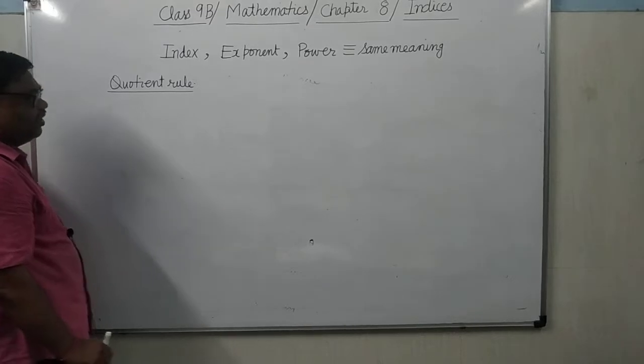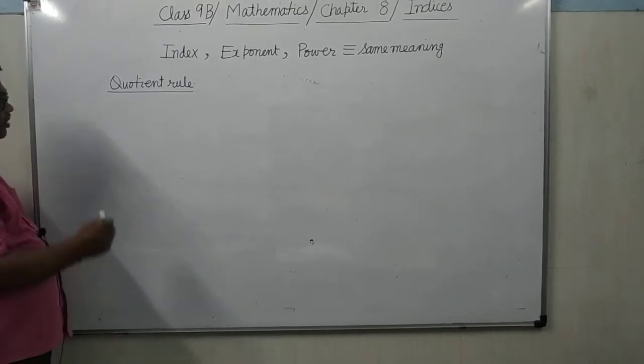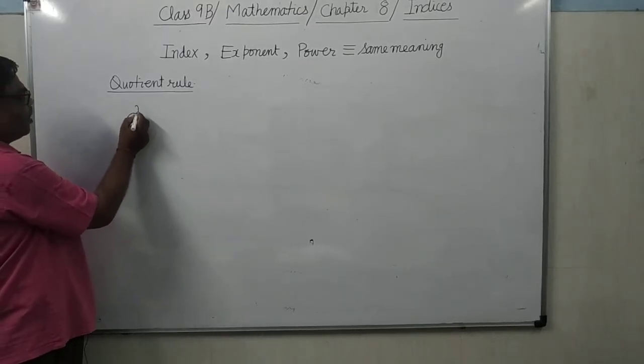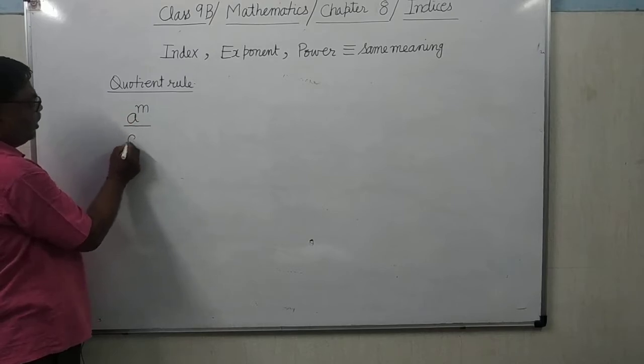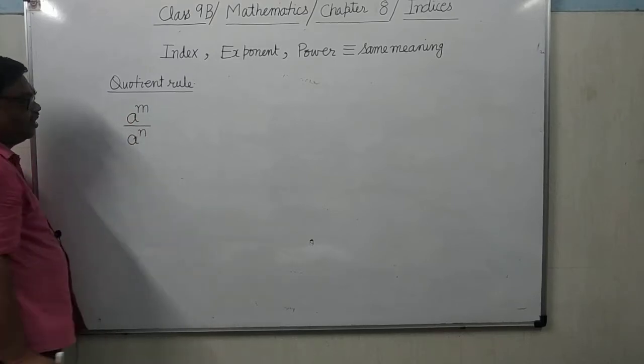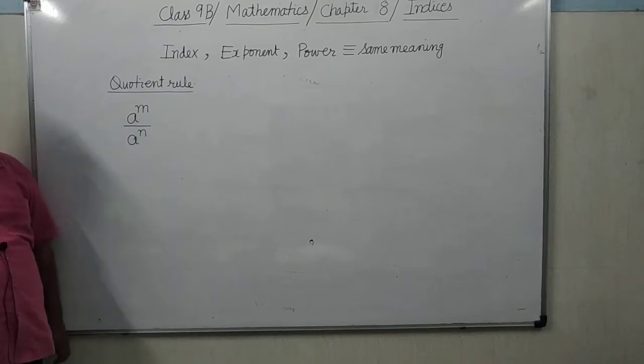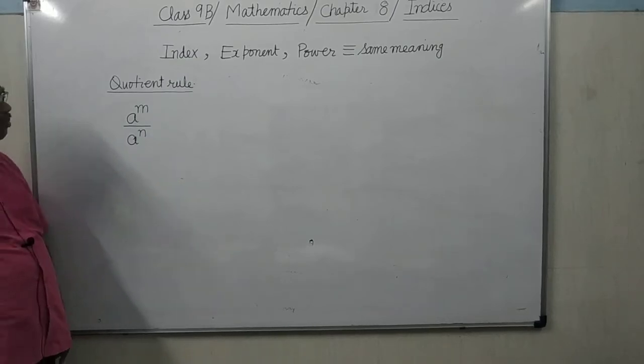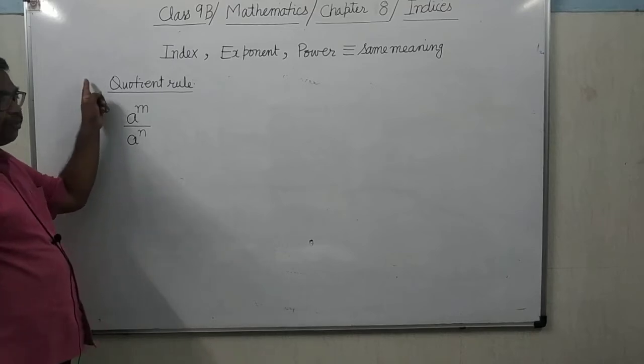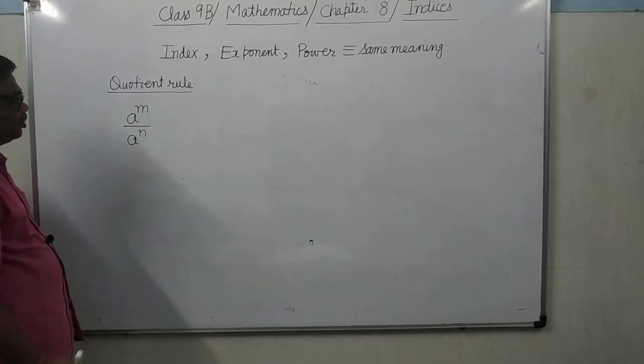It means the division of two exponential numbers. Suppose a to the power m divided by a to the power n. All these rules will apply only when the bases are same, whether it is the product rule or the quotient rule.